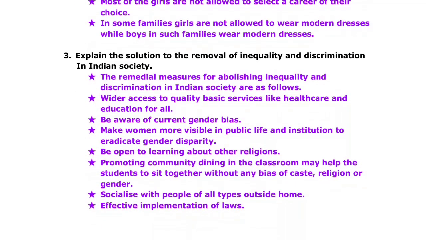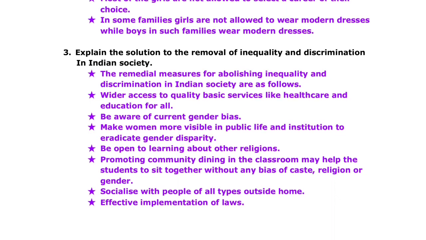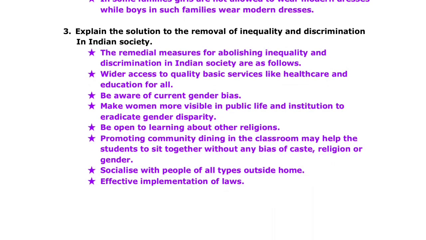Third question. Explain the solution to the removal of inequality and discrimination in Indian society. Answer: the remedial measures for abolishing inequality and discrimination in Indian society are as follows.